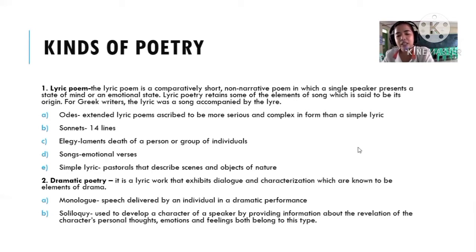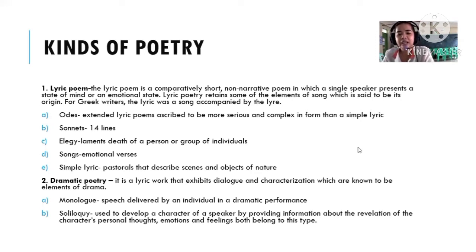Now let's move on to dramatic poetry. Dramatic poetry is a lyric work that exhibits dialogue and characterization, which are known to be elements of drama. For example, the monologue of Shakespeare, wherein a speech is delivered by an individual in a dramatic performance, speaking in verses and trying to explain themselves and tell a story, like the oratorical speeches.